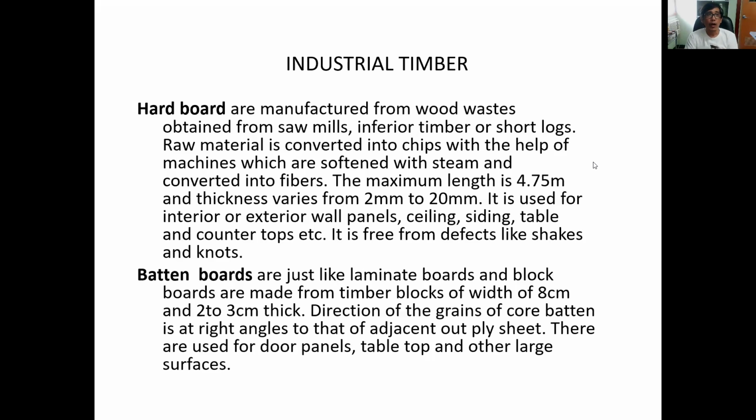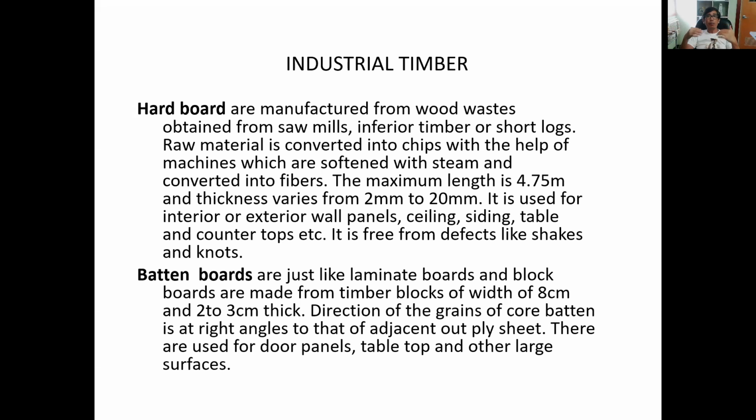Another one is the hardboard, which is manufactured from wood waste. So this one is almost the same as the fiberboard, but the wood that you use comes from waste. It is obtained from the sawmills. So if you cut wood and there are excess fibers that are being collected, then you glue them together, then you create the hardboard. It can also be chips or large fragments of wood glued together to create the hardboard. It can be used for exterior wall paneling, ceiling, siding, stable, and countertops.